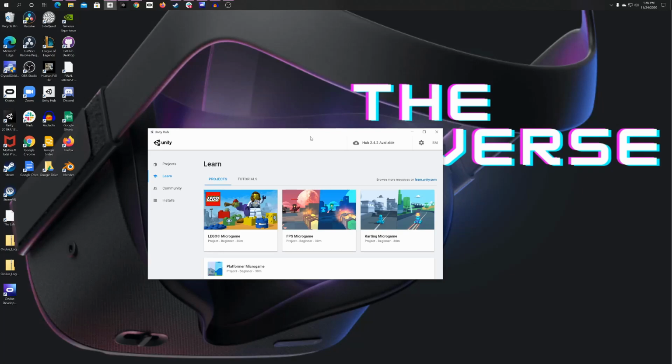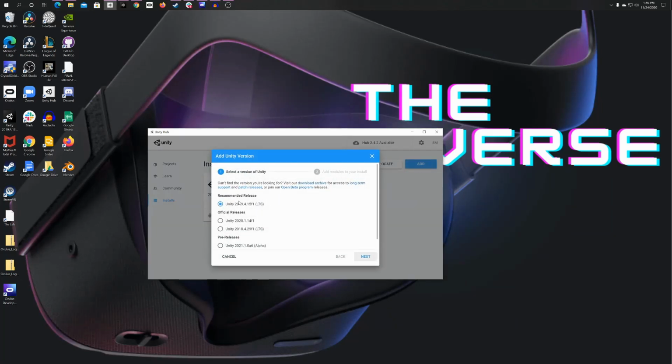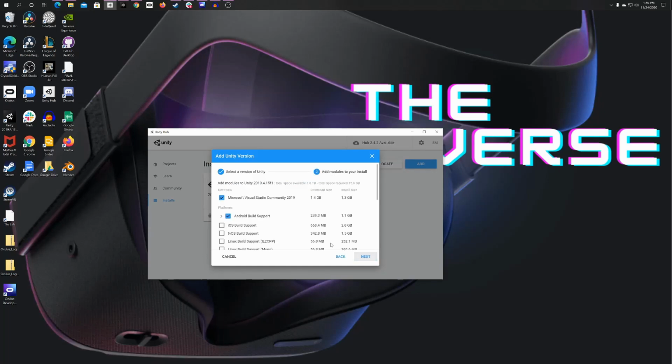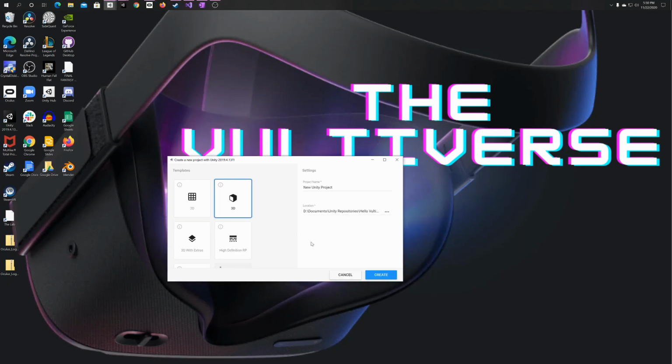Alright, once you have Unity Hub installed, head on over to the Installs tab so we can download the version for our system. Go ahead and click on Add, and then we're going to click on the recommended release here. Click Next, and make sure you have the Android build support module installed, and then just continue to finish the rest of the installation. Alright, once you have it installed, go ahead and create a new 3D project.